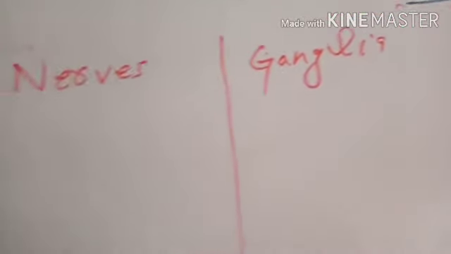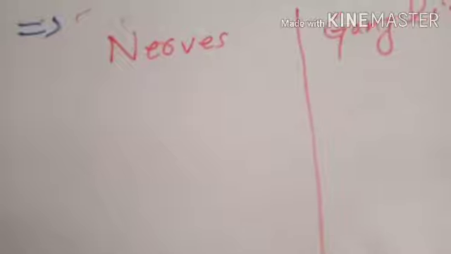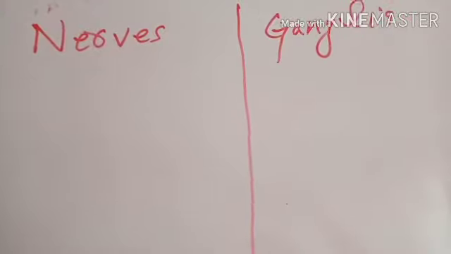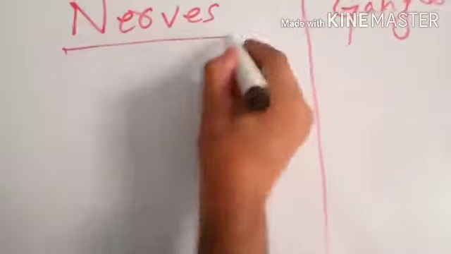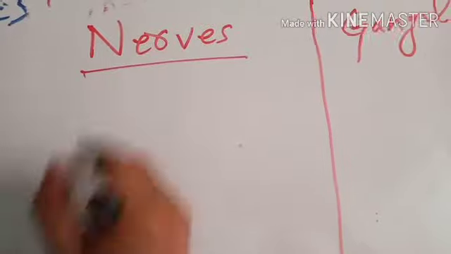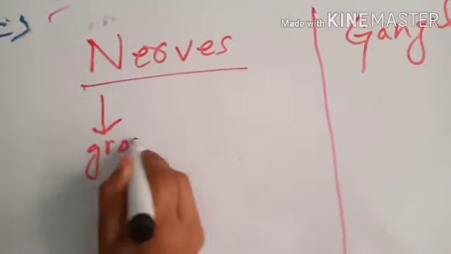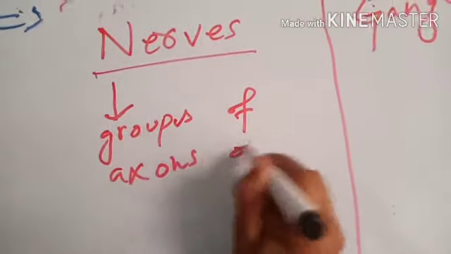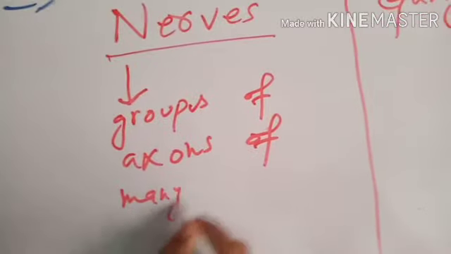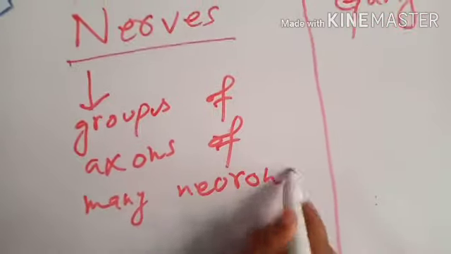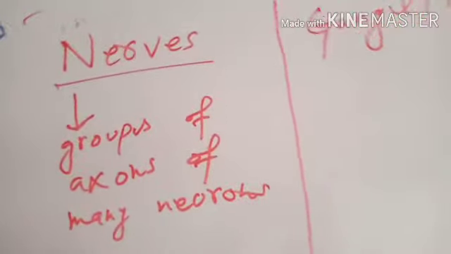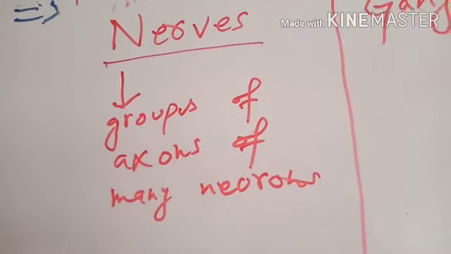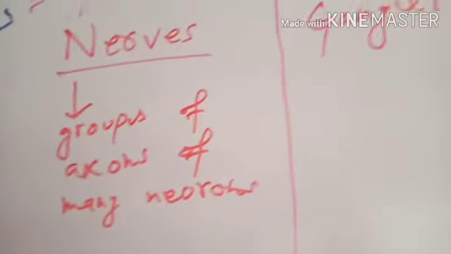When the axons of many neurons combine together to be fitted in a small place, this grouping of the axons of neurons is called nerves. The groups of axons of many neurons are called nerves. Usually the nerves are protected by a lipid layer so that there will be no damage, and for a faster conduction of the nerve impulse.